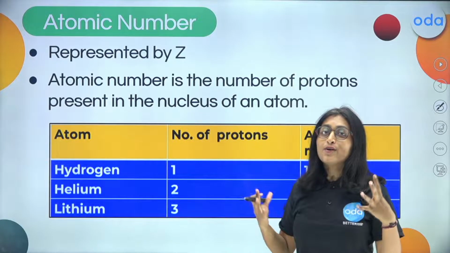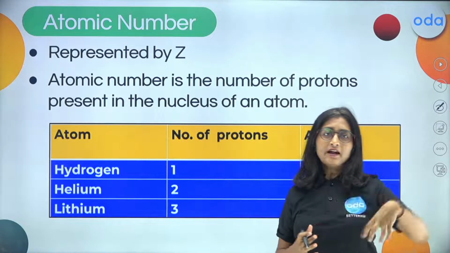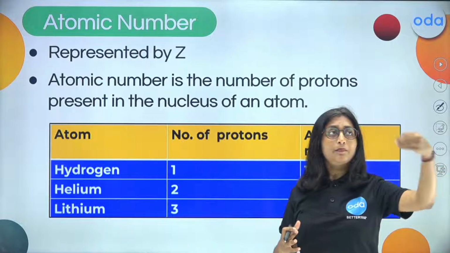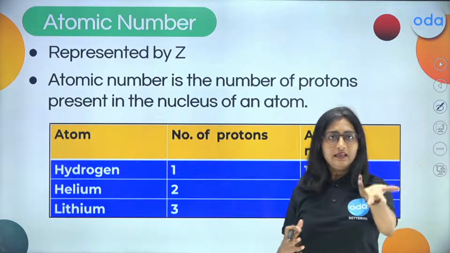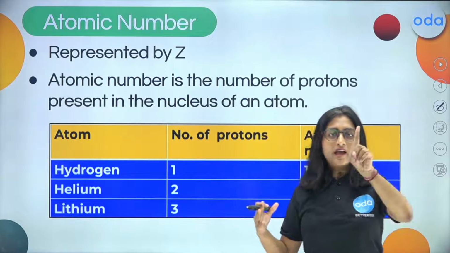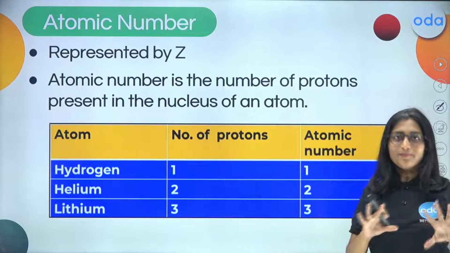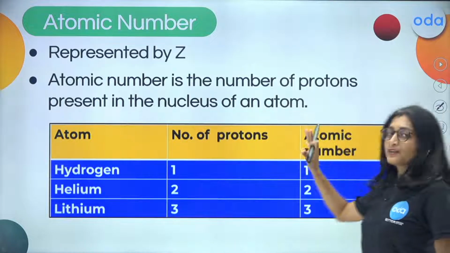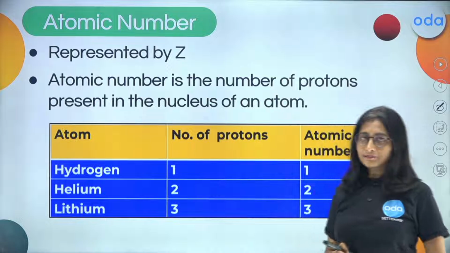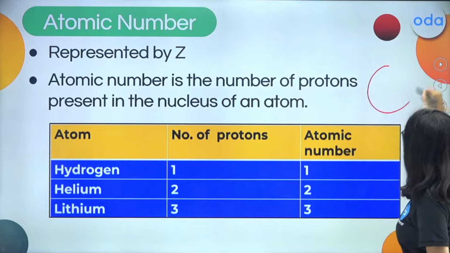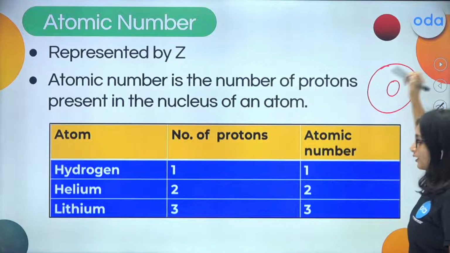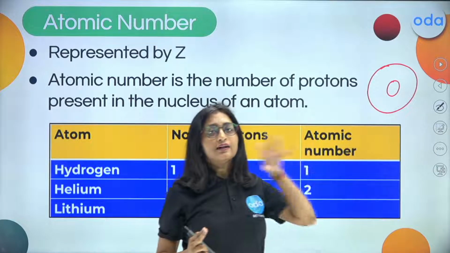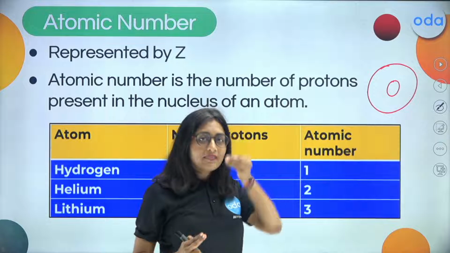Now you must also be asking, why only Z? Why not other alphabets, maybe A, B, C? I do have the answer for this also. Just bear with me for some moment. The atomic number is the number of protons present in the nucleus of the atom. So there is the atom, and inside it you have the nucleus. Inside the nucleus, there are two subatomic particles that exist: the proton and the neutron.